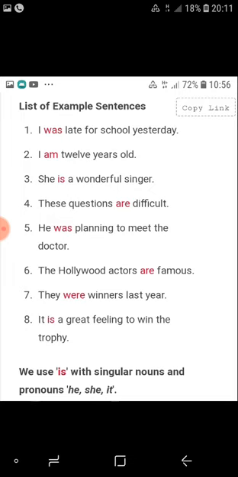See the list of the examples. We use is with the singular nouns and pronouns he, she, it. Just see over here. I was late for school yesterday. I am 12 years old. She is a wonderful singer. The questions are difficult. He was planning to meet the doctor. The Hollywood actors are famous. They were winners last year. It is a great feeling to win the trophy.